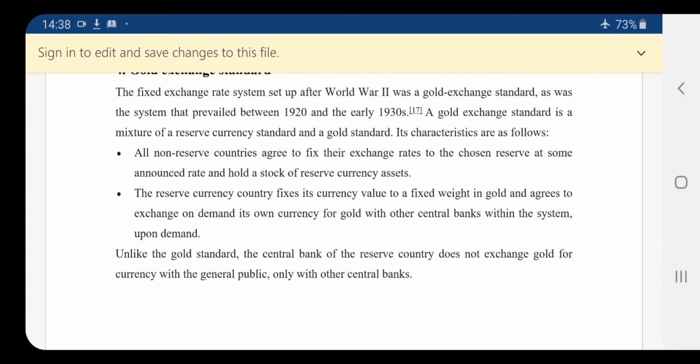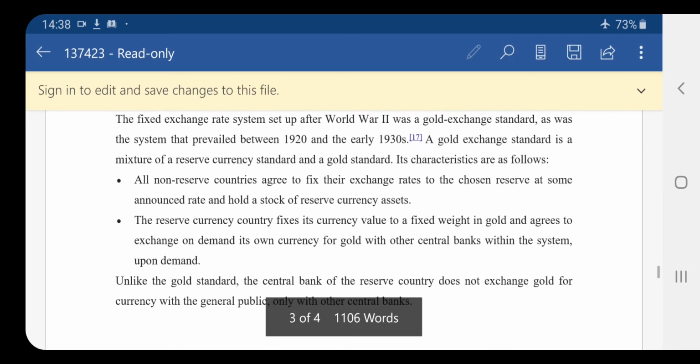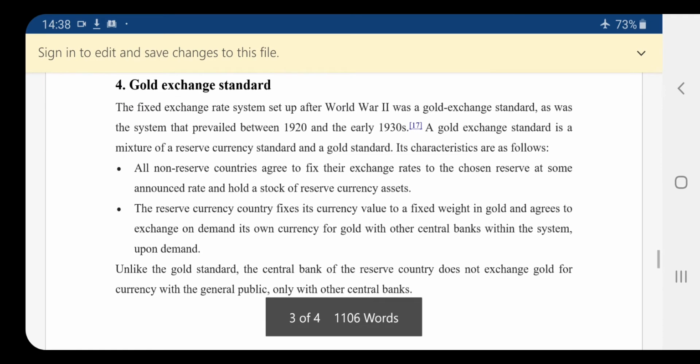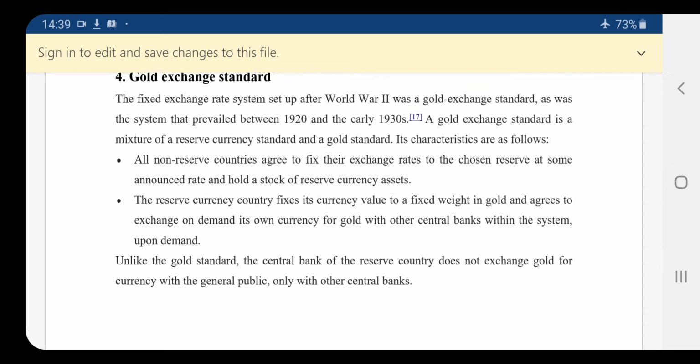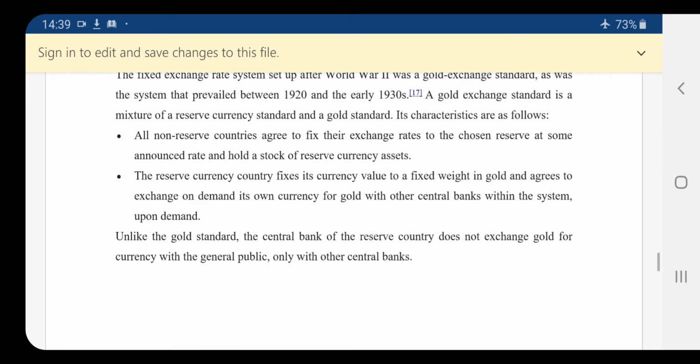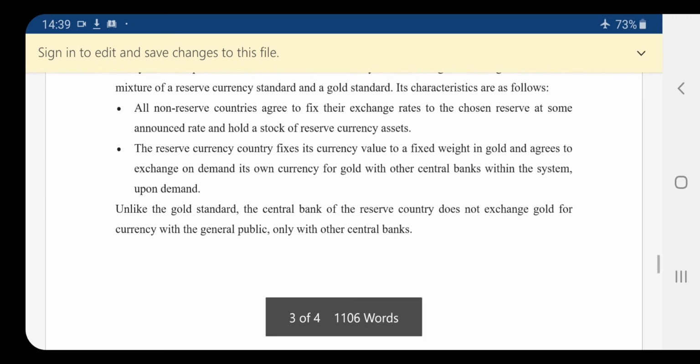The characteristics of it: all non-reserve countries agree to fix their exchange rates to the chosen reserve at some announced rate and hold a stock of reserve currency assets. Another characteristic is that the reserve currency country fixes its currency value to a fixed weight in gold and agrees to exchange its own currency for gold with other central banks within the system upon demand.